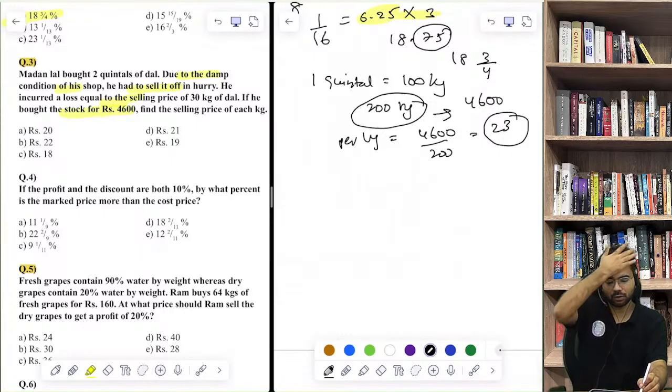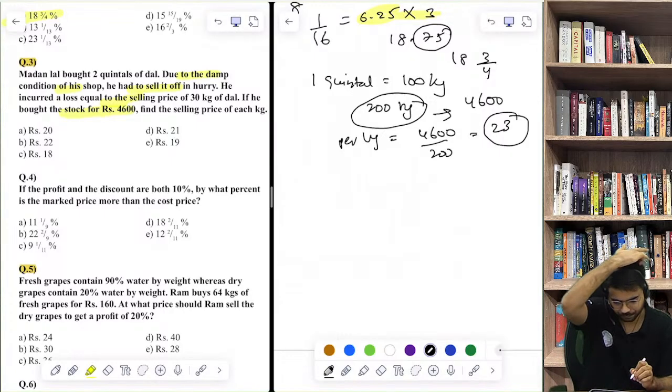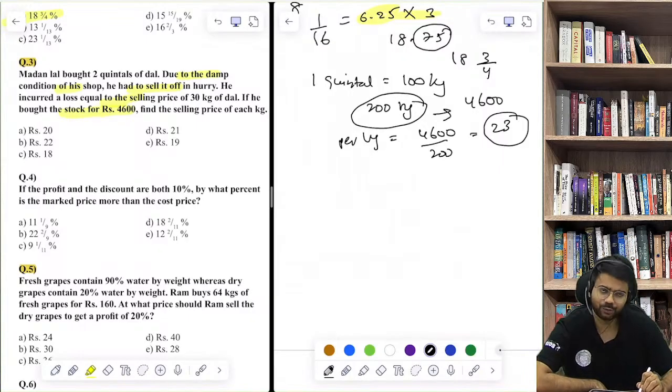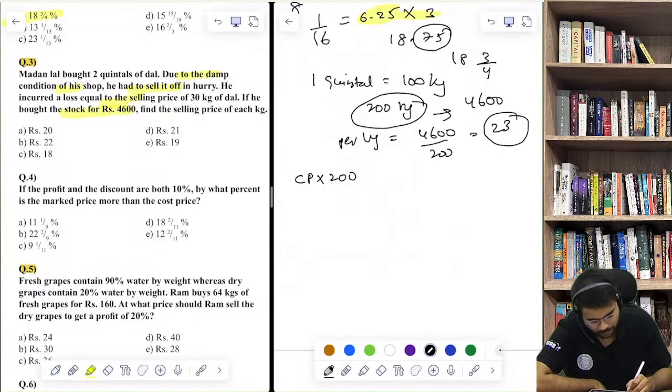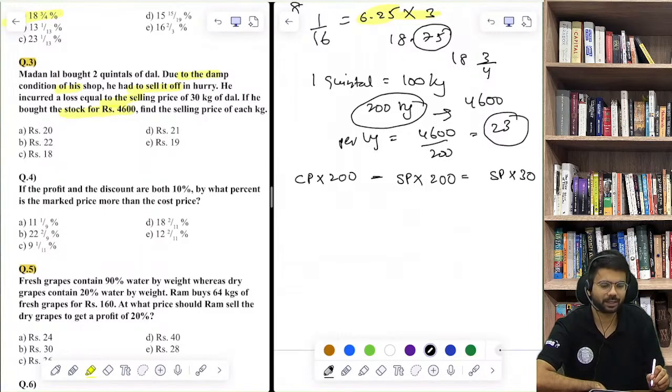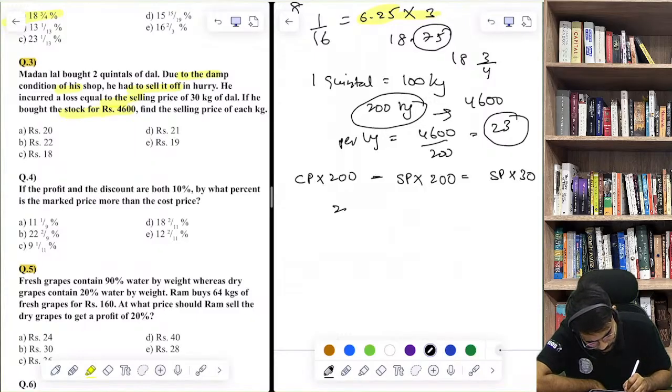Okay, loss is for him, understand this, loss has happened. He sold the entire. So it's like CP of this 200 minus selling price of this 200 is equal to selling price of 30 kg. Can you form this equation? So it's like 200 CP is equal to 230 SP.